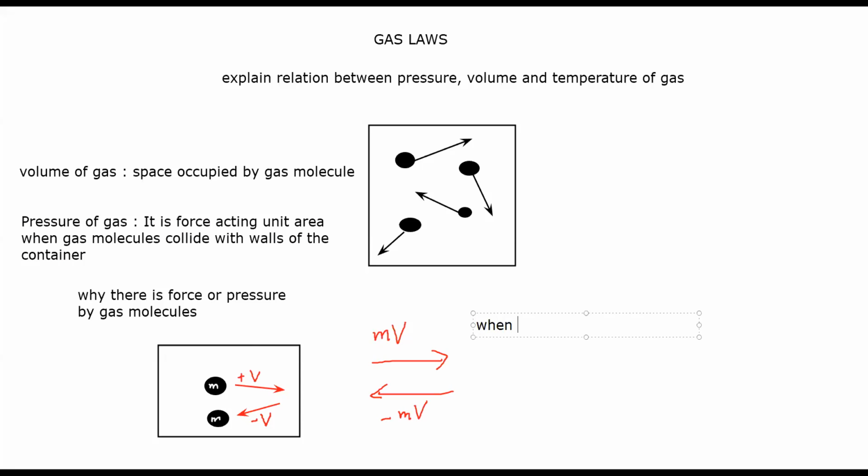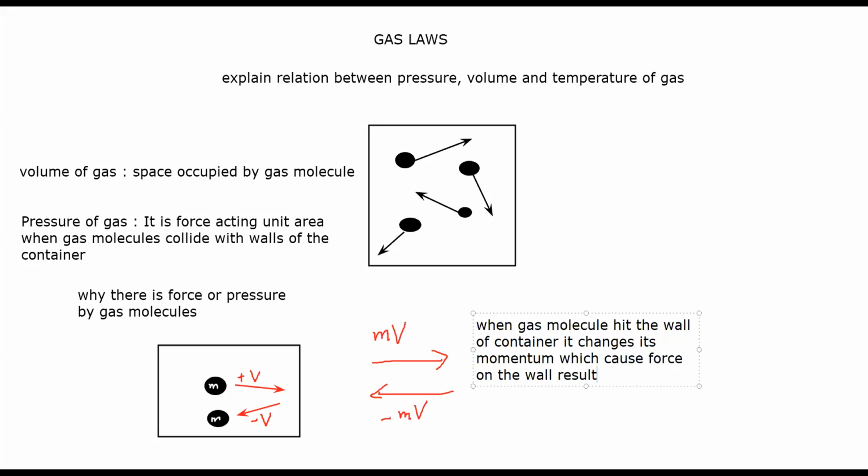Because when gas molecules hit the wall of the container, they change their momentum, which causes a force on the wall, resulting in or creating pressure. Basically, the gas molecules change their momentum.